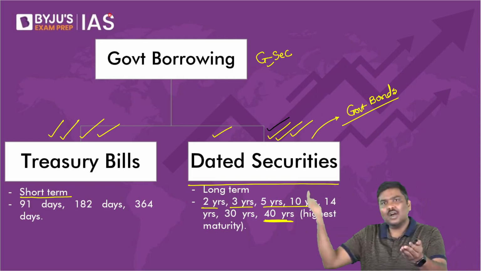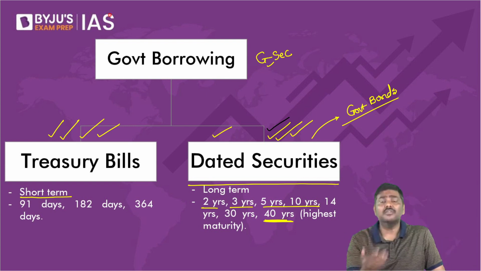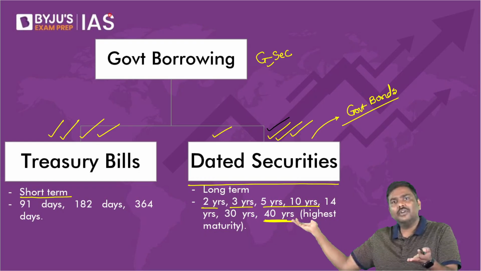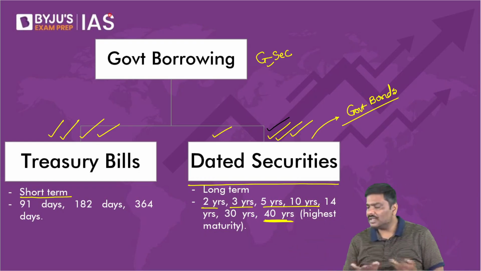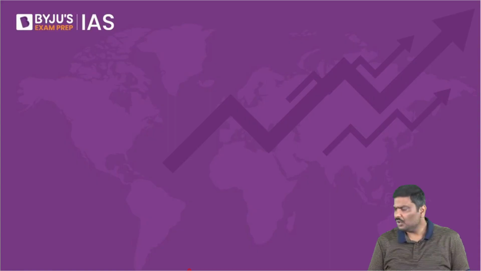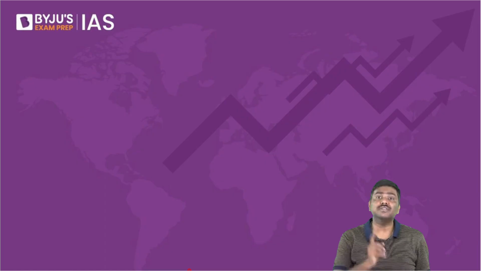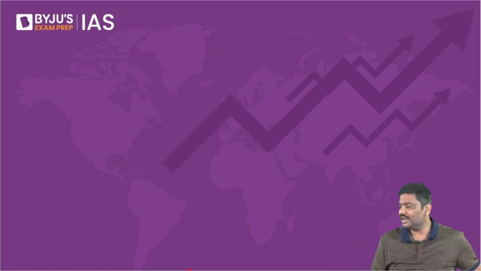RBI will purchase a government bond. From where will the RBI get money? You tell me. RBI will print money, give it to Government of India. So that will increase money supply. That's it. Okay. Now let me go to the next one. Who will maintain external debt? External debt data is maintained with Ministry of Finance. Ministry of Finance will maintain the data of external debt.